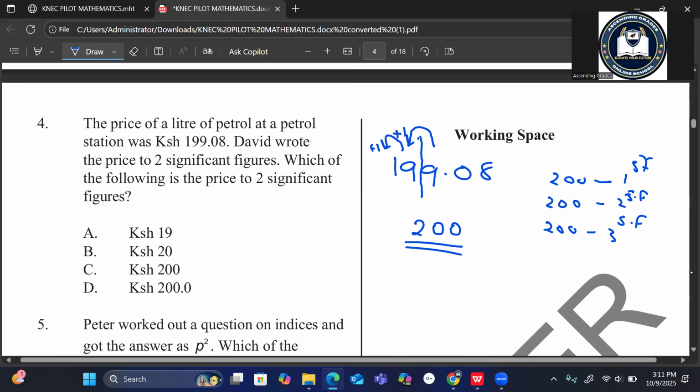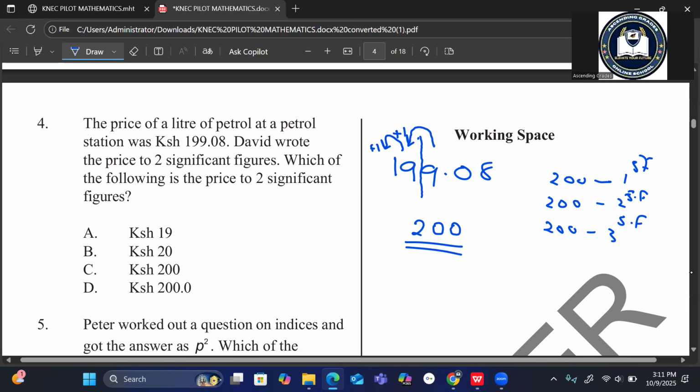Now, when we say 0 is significant, 0 may or may not be significant in this case. 0 is significant if it is between 2 digits, like between 1, 2, 3, 4, up to 9. If 0 appears in between 2 numbers, then it is significant. But if it appears where it is not bordered by 2 digits, then it may or may not be significant. So in this case, the 0 is not significant. That is, only 2 is significant in this case.